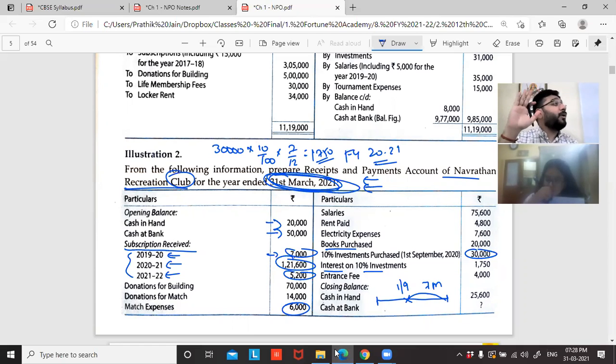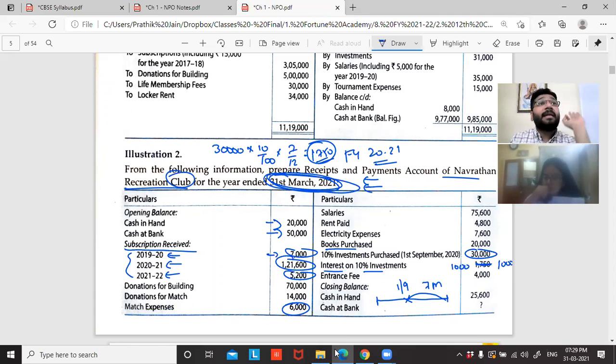In future, you'll come across cases in income and expenditure account where they will mention that the amount received is only 1,000. You have earned interest of 1750, but received is only 1,000. So in your receipts and payment account, what will I record, 1,000 or 1,750?